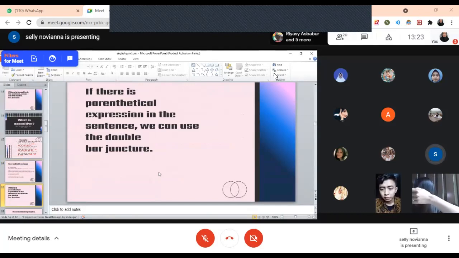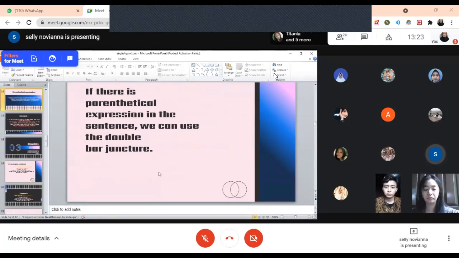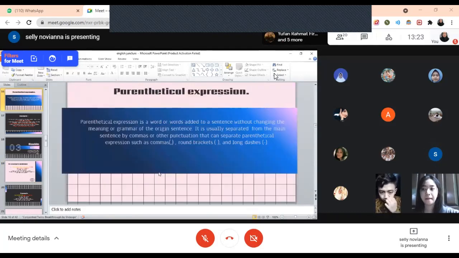If there is a parenthetical expression in the sentence, we can use the double bar juncture. A parenthetical expression is a word or words added to a sentence without changing the meaning or the grammar of the original sentence. It is usually separated from the main sentence by punctuation such as commas, round brackets, and long dashes.